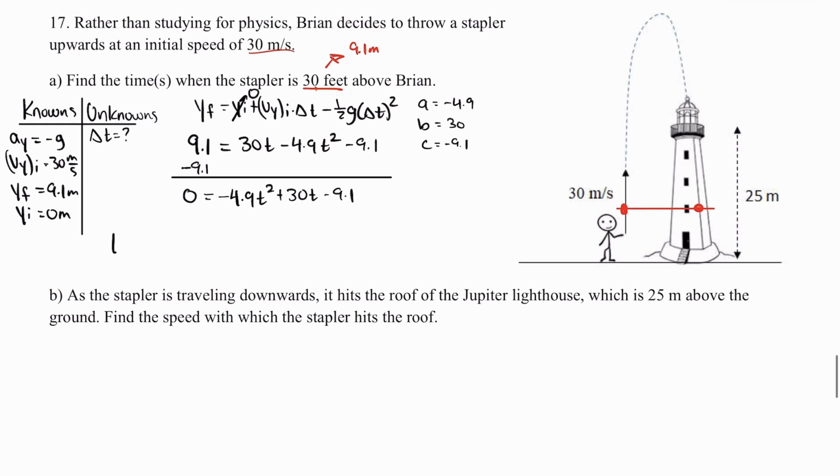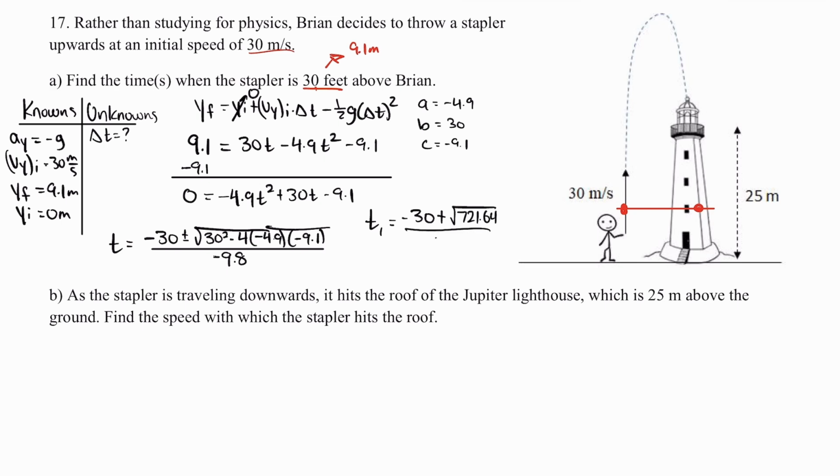So the value of t is going to be equal to negative b, which is negative 30, plus or minus the square root of b squared, so I'm going to get 30 squared, minus 4 times a, which is negative 4.9, times c, which is negative 9.1. All of that divided by 2 times a. And my 4.9 came from taking half of g, so when I multiply by 2, it just goes back to g, negative 9.8. Now, when I simplify what's under the radical, I'm going to get a t1 value to be negative 30 plus the square root of 721.64, all divided by negative 9.8.